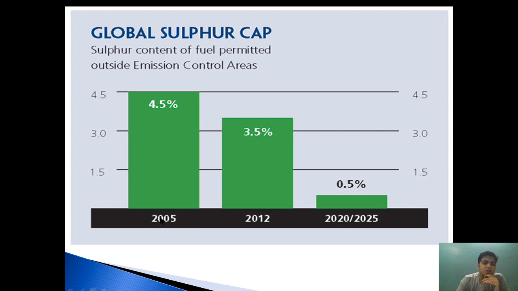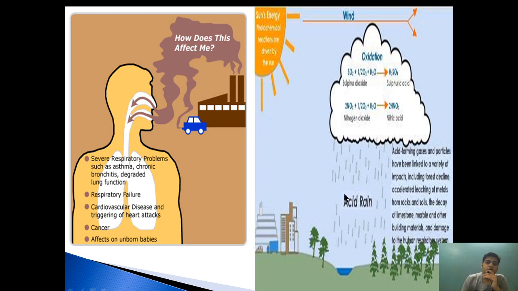So as you can see, in 2005 the sulfur cap limit was 4.5%. In 2012 it was reduced to 3.5% outside the emission control area. I am talking about everything outside the emission control area, and now outside the emission control area it is 0.5%. Okay.